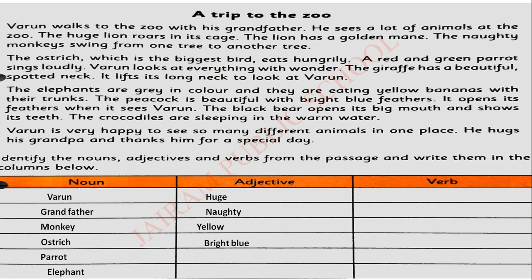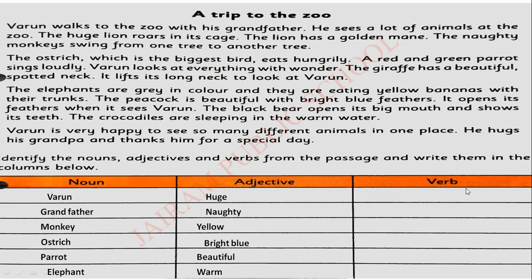Next, bright blue. The feather of a peacock. Feather is a noun. We are describing the feather as bright blue. Next, beautiful. Beautiful is also a describing word. We can describe beautiful peacock. So, that is a describing word. Next, warm. We are describing water as warm. You can write your own answers. This is just a sample answer only. You can tell another adjective also from this passage.